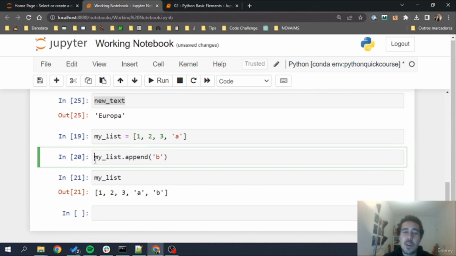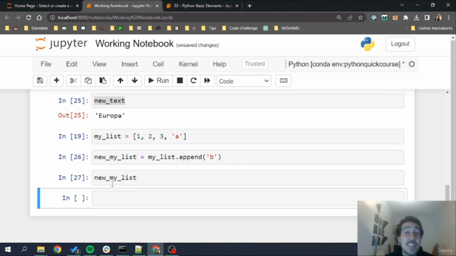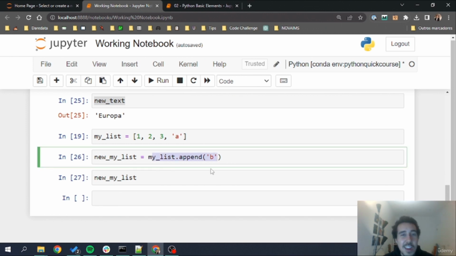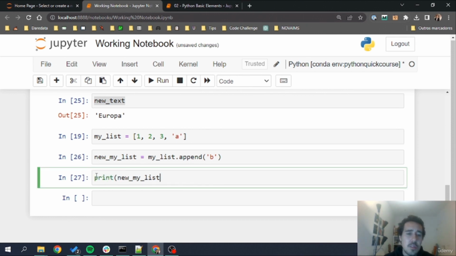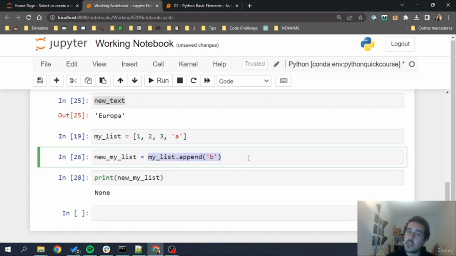Now, you may also ask, why don't we have a new my list to keep the syntax? Let's run this and see. Now if I check new my list, it doesn't contain absolutely anything, because this operation doesn't return anything. What this operation does is change the original object. If I try to print new my list, I have a None, which is Python's way of telling me I don't have anything in this object, because these list methods change the original object. They don't return anything. They just change the original object. Okay, hope this was clear in terms of how Python works with methods as well.